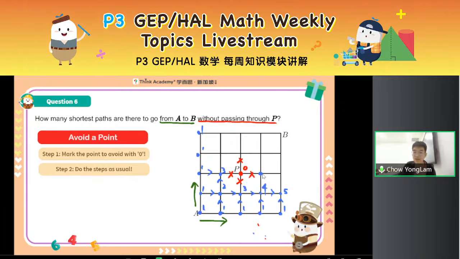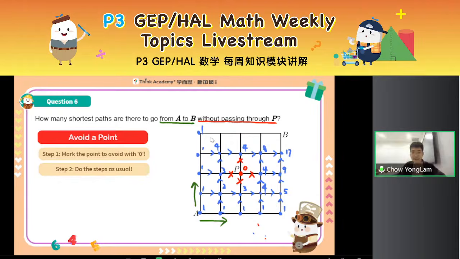Then look at this point. Now, this time, I can only come from the bottom, right? I cannot consider this path. I can only come from the bottom. So there are 4 ways. Then over here, 4 plus 5, 9. Now to the next level, 1 plus 3 is 4. 4 plus, remember, I cannot come from the bottom because I cannot even go here. So this is also 4. 4 ways to come here. I can come here directly. This is a 4. Then we move on to this point. 4 plus 4 is 8. 8 plus 9 is 17.